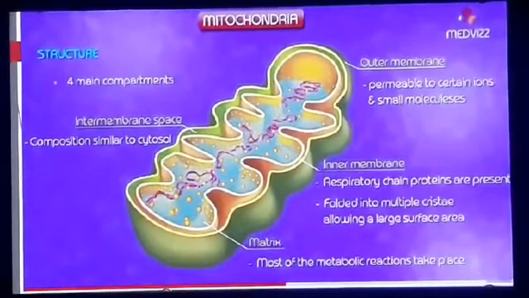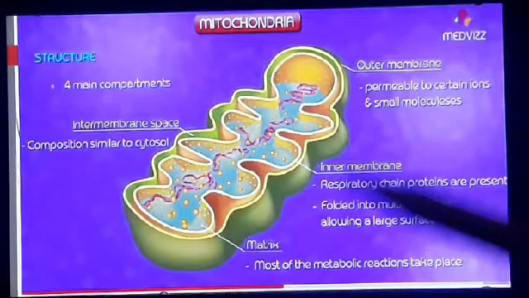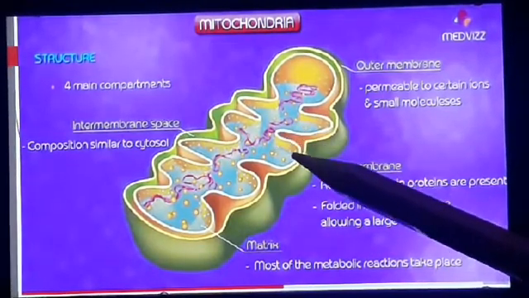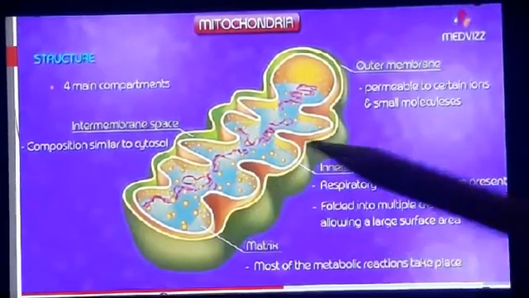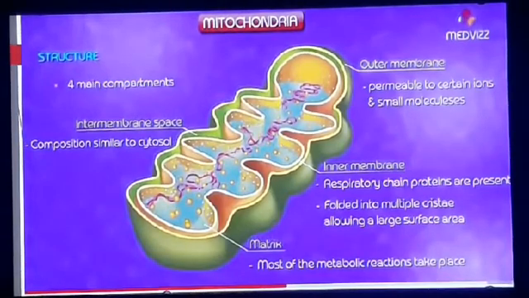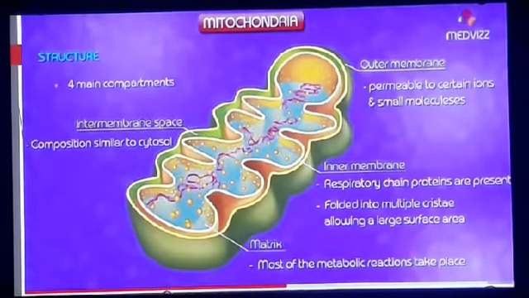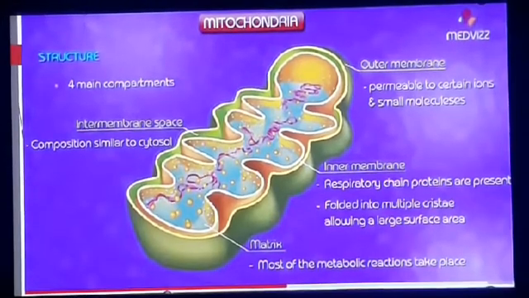The outer membrane is smooth, and the inner membrane is folded in the form of finger-like structures, and these finger-like structures are known as cristae. Mitochondria are crucial for the extraction of energy from food and storage of energy in the form of adenosine triphosphate.